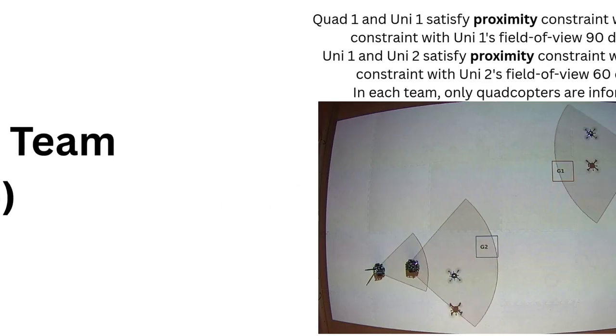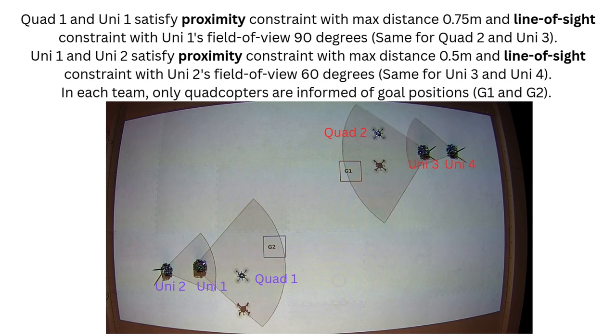In the hardware heterogeneous team experiment, we set 2 teams each with 1 quadcopter and 2 unicycles. Besides collision avoidance constraints, in each team, the middle unicycle needs to follow the quadcopter, and the unicycle at the end of the team follows the middle unicycle with proximity and line-of-sight constraints. In addition, only quadcopters are informed of the goal positions.